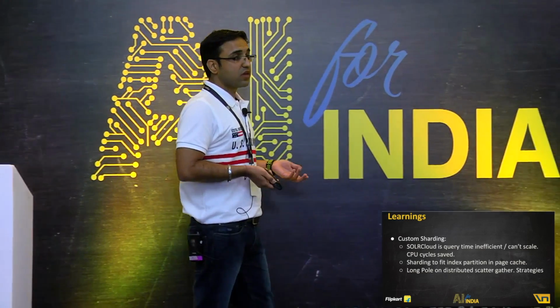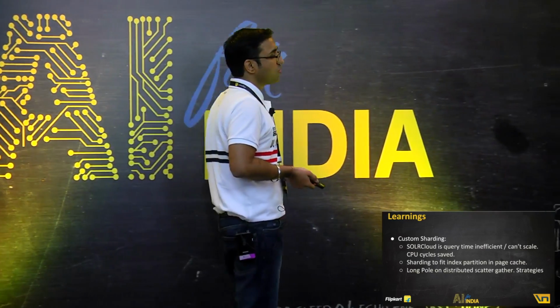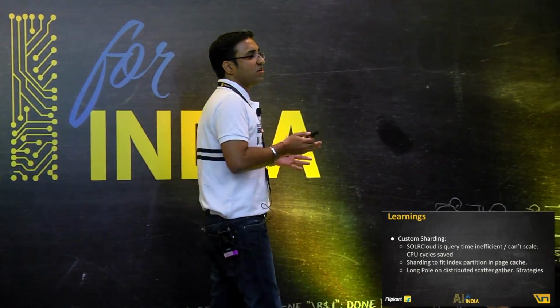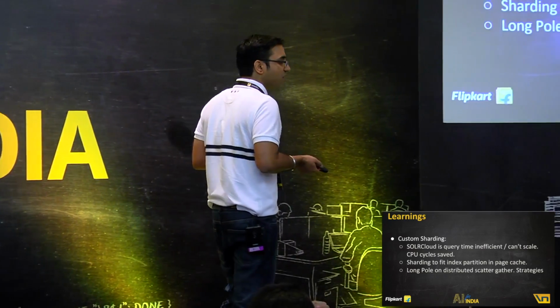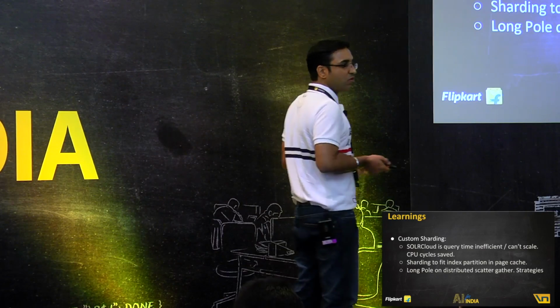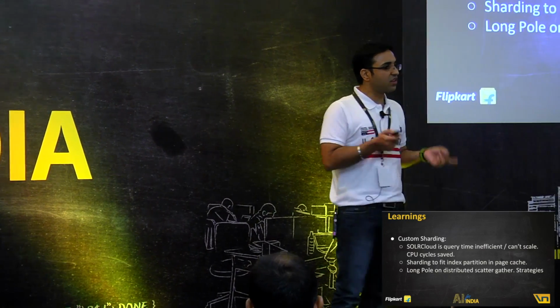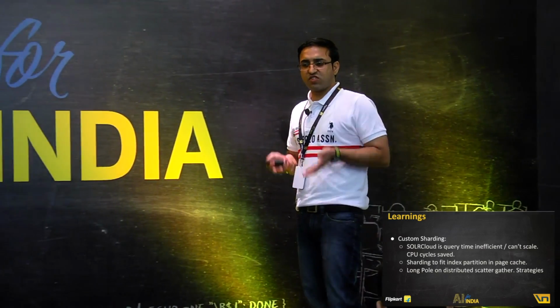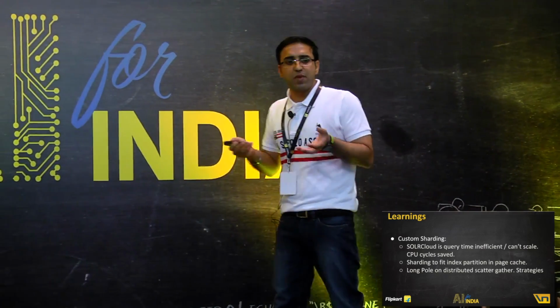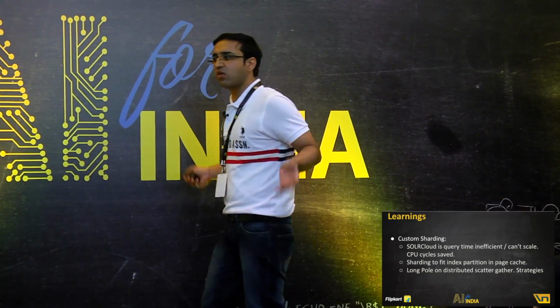While we were doing our own custom sharding, we also made sure the shards are sharded thin enough so that the whole index that we are talking of is always in memory. Remember in the last few slides I was talking about the term dictionary, term index, and disk seeks needed there. What we could do in these cases is, since it's sharded very thin, we have enough memory on those boxes so that the whole index is always in memory.